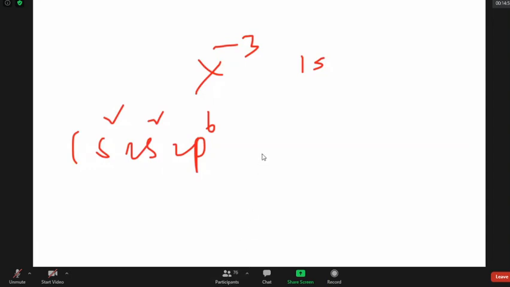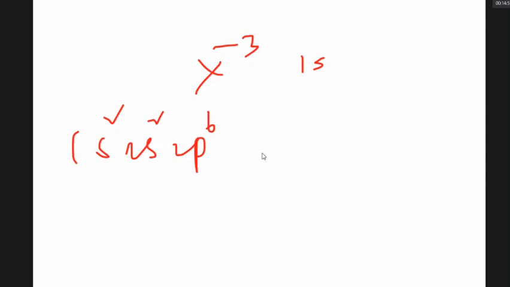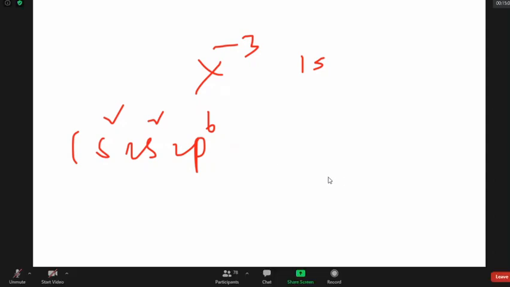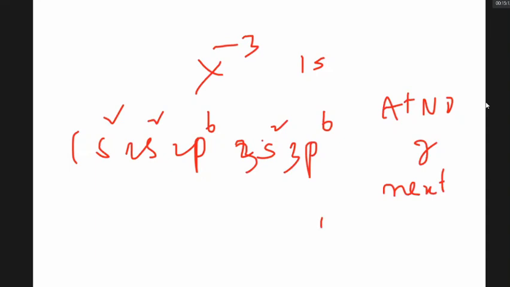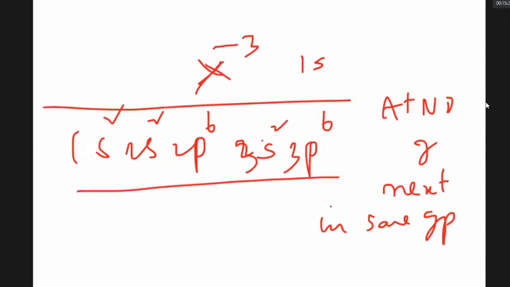An element makes X minus 3 ions. The X minus 3 ion electronic configuration is 1s2, 2s2, 2p6, 3s2, 3p6. What is the atomic number of the next element in the same group? That is the next problem. X minus 3 has a configuration like this.